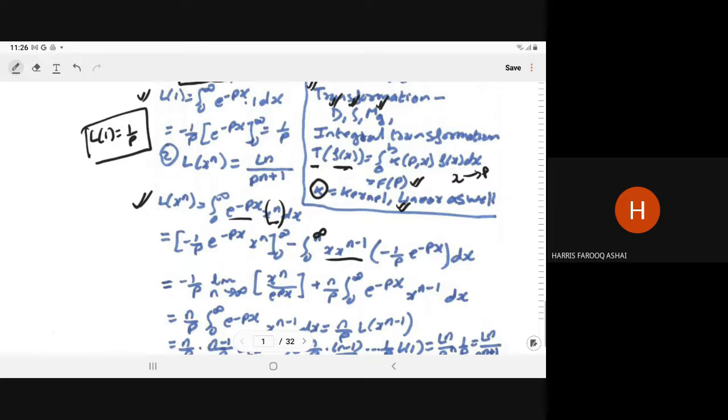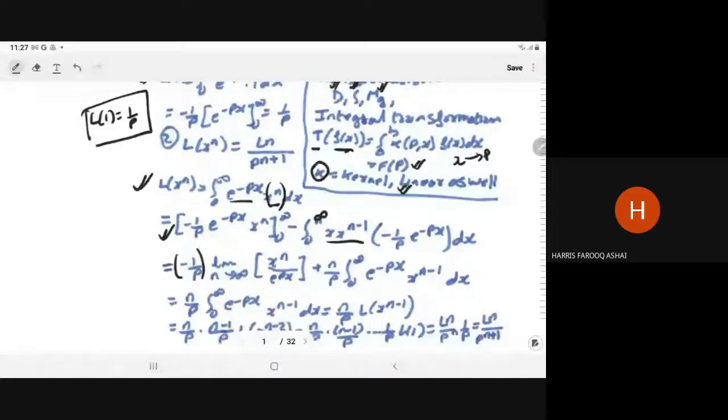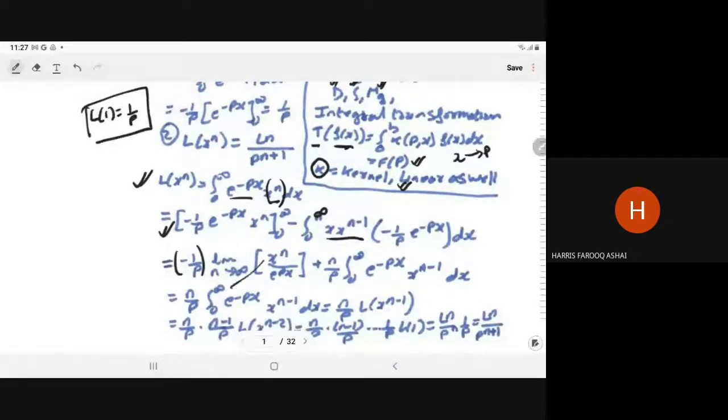Under both limits, the first integral is 0. That can also be written as minus 1 upon p, limit n tends to infinity of x to power n upon e to power px. As you apply L'Hopital's rule, this will give you 0. So under both limits, this will be 0.